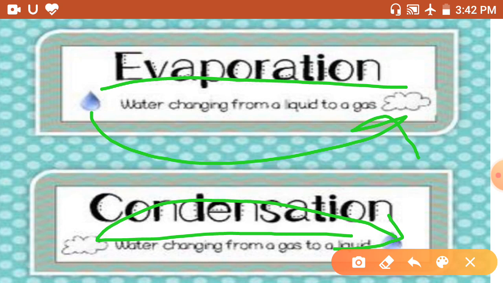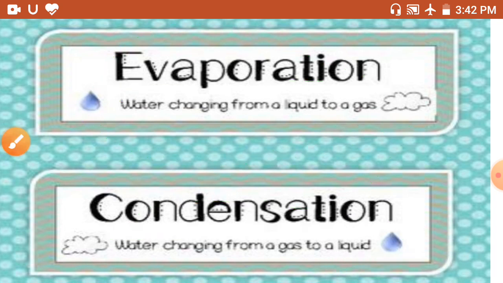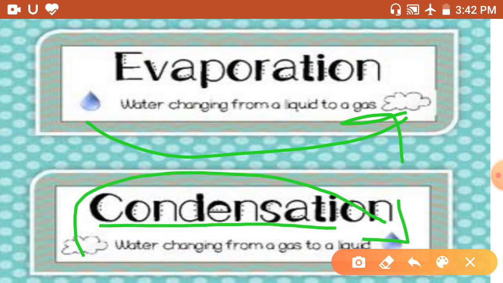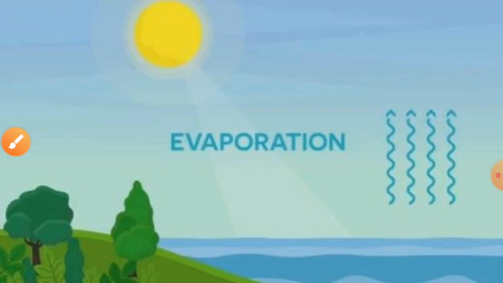There are two processes: liquid changing into gas is called evaporation, and gas changing into liquid form is called condensation. Now we will learn more about evaporation.